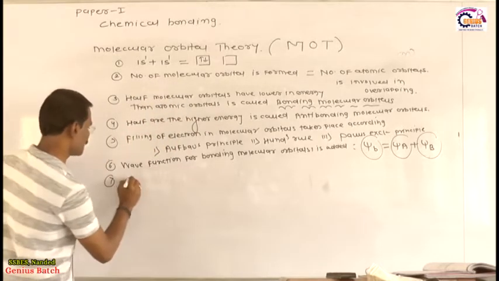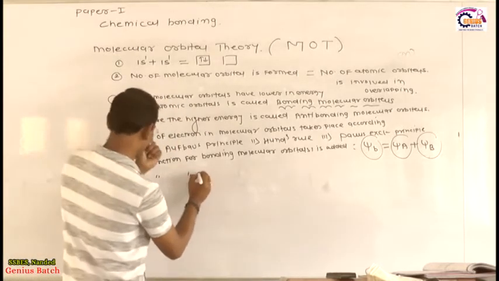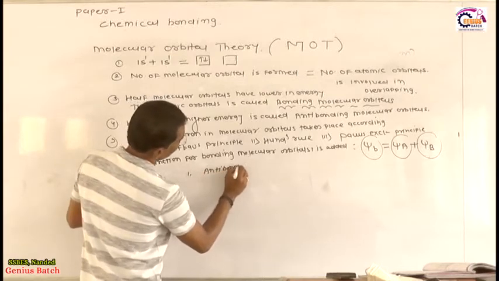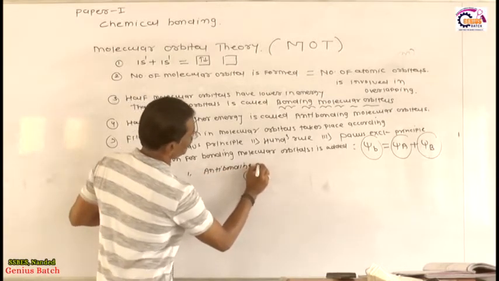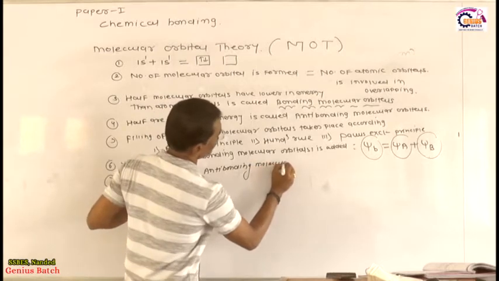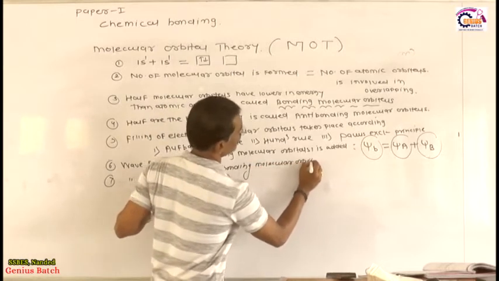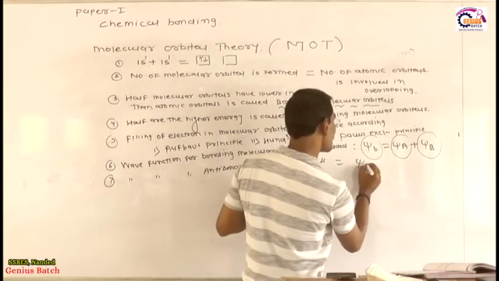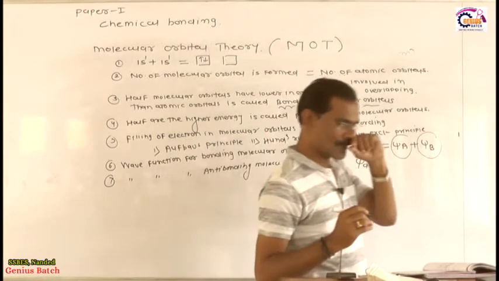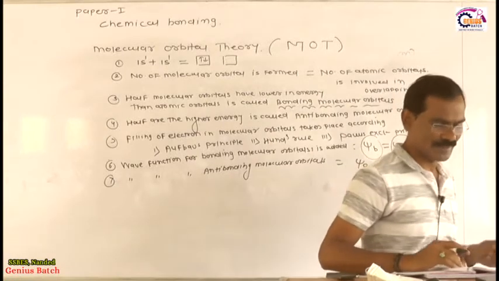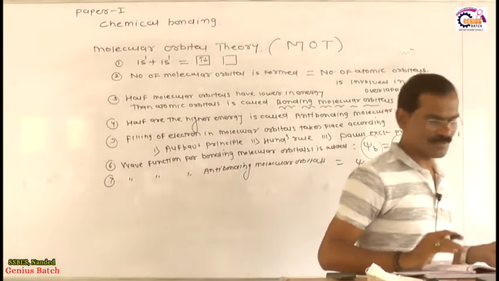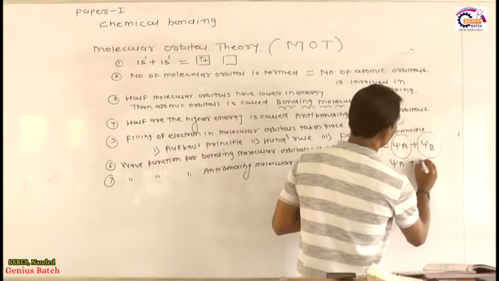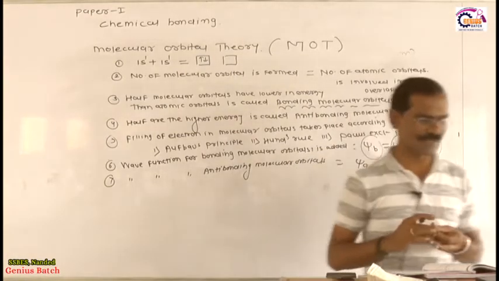Dear student, in place of bonding, if we consider the anti-bonding molecular orbital, what is the wave function? For anti-bonding molecular orbitals, it is subtracted. Psi a, where a stands for anti-bonding, is equal to psi a minus psi b. Therefore the energy of this orbital increases.